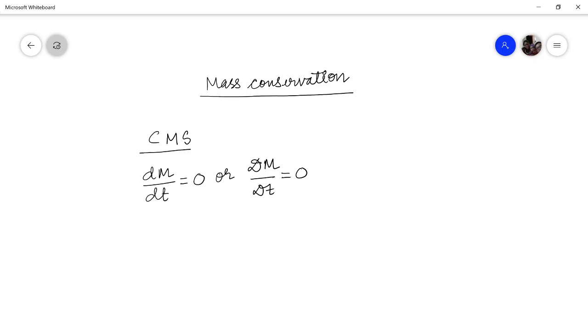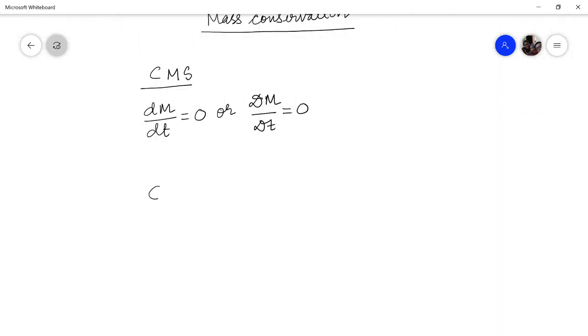But this doesn't happen for a CVS, that is, a control volume system or open system. Whenever you have an open system, the mass conservation has to be satisfied first, and then you should move to other conservation laws, that is, momentum conservation or energy conservation. If mass conservation fails, that simply means the flow doesn't exist, and there is no point in talking of momentum or energy conservation.